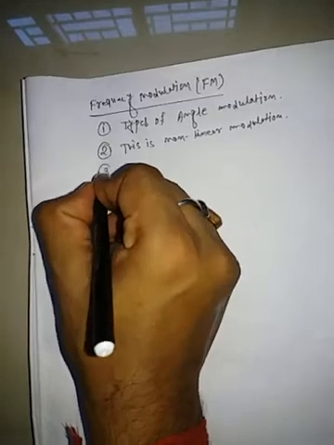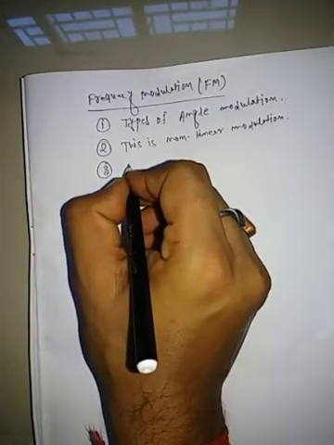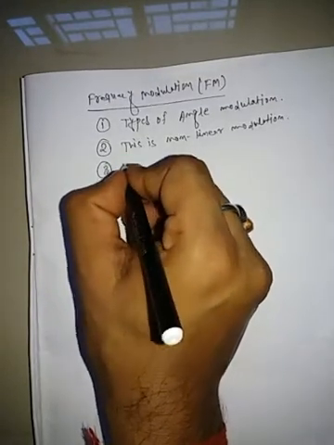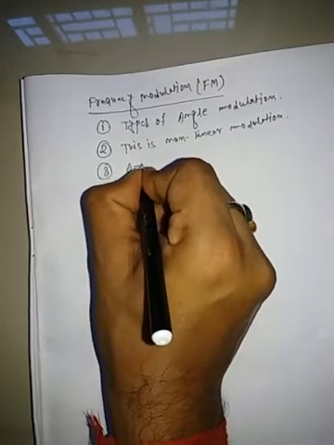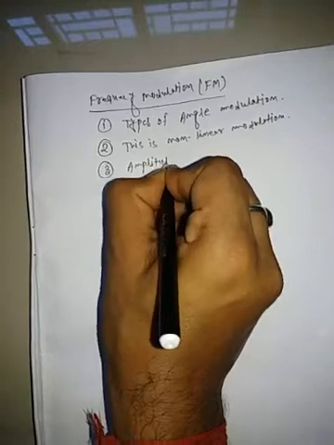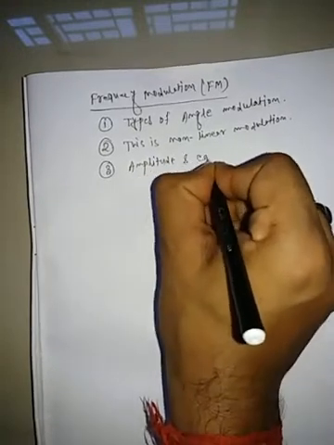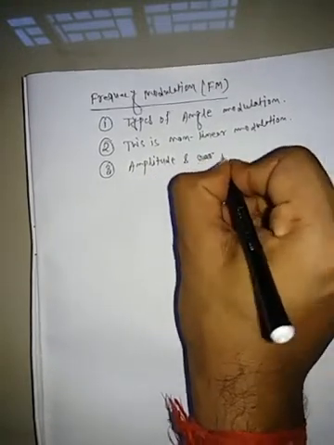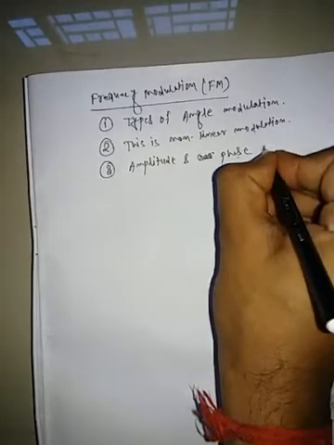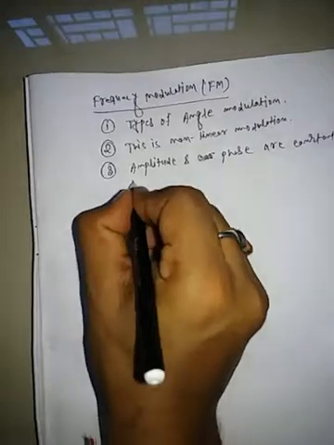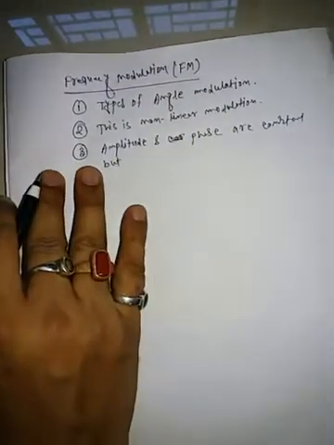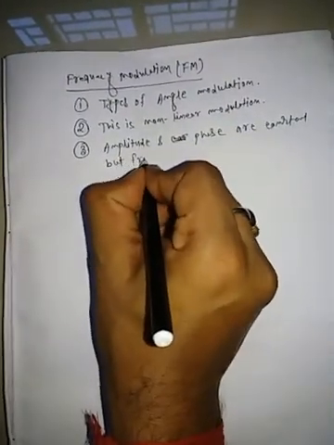Next, in frequency modulation, the amplitude and phase are constant, but the frequencies vary.